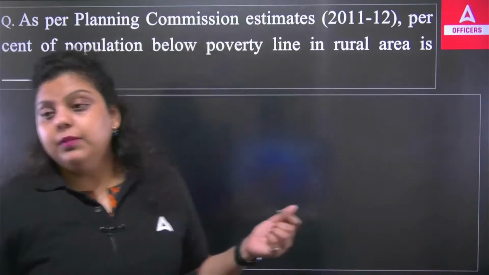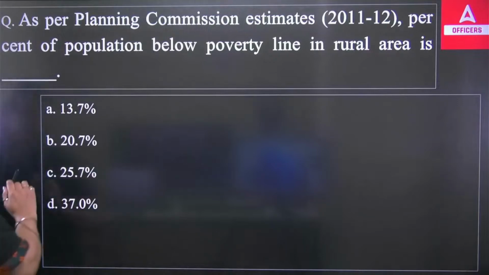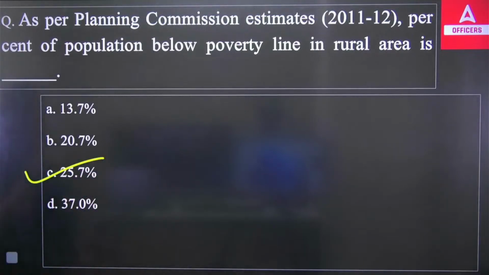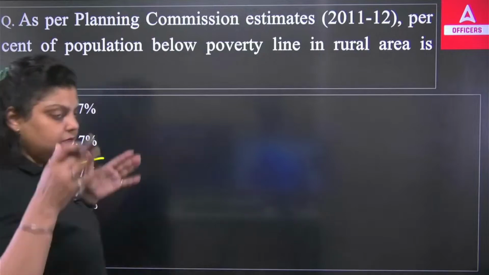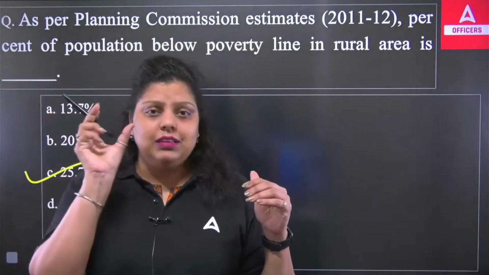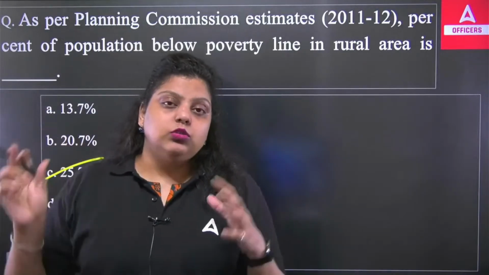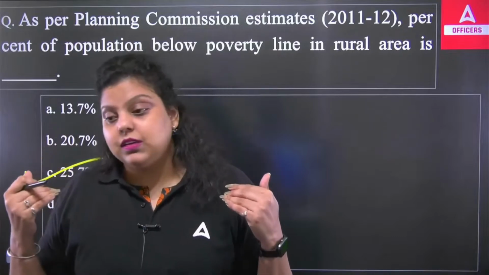Okay, so here the Planning Commission gave us the data that in the rural area around 25.7% population is poor. They are living below poverty line. Below poverty line used to be decided by a certain amount of money value. Okay, that has to be there with the public so that they will be fulfilling their basic needs.